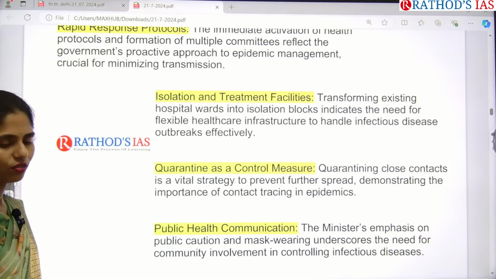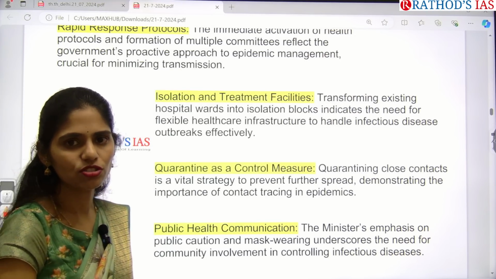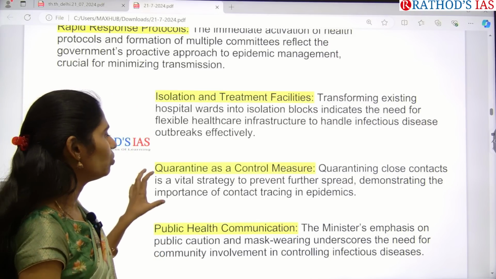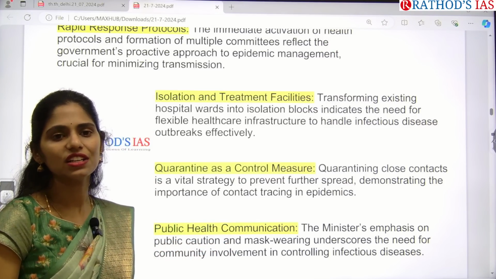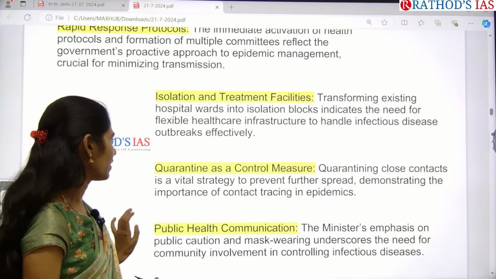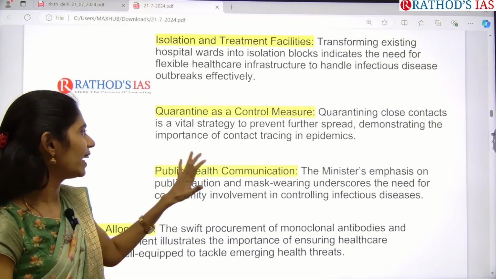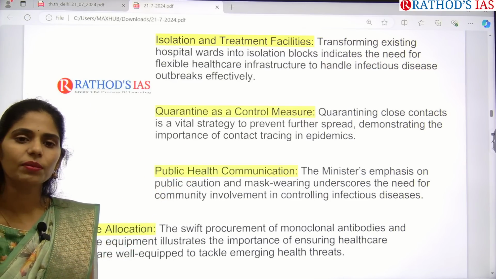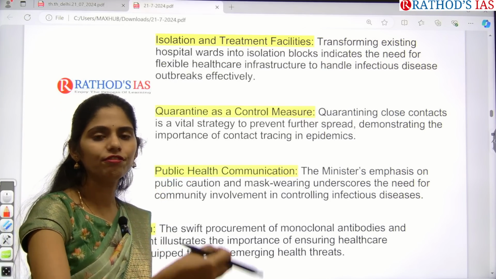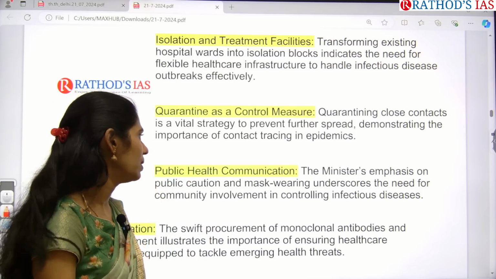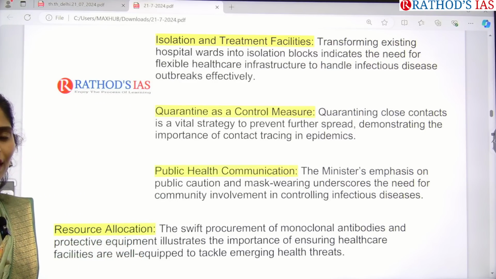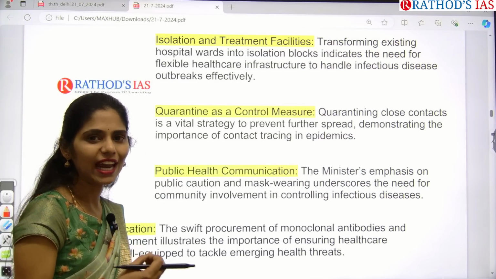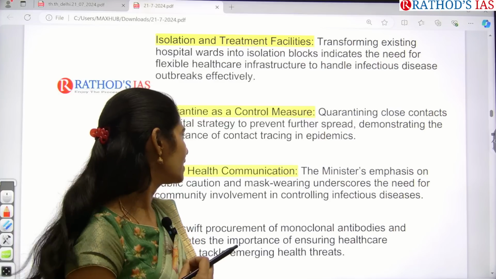For this we need flexible healthcare infrastructure and the expertise to handle infectious disease outbreaks effectively. Quarantining close relatives or close contacts helps stop further spread of this disease to other people. And we can understand the importance of contact tracing of epidemics as well.